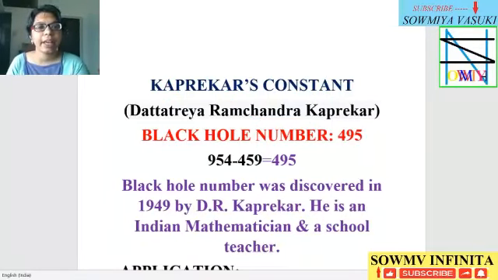Hi, this is Soumya and now we discuss the topic of the black hole number 495. A 3-digit black hole number is 495. This 495 is a Kaprekar constant. This number was discovered by Kaprekar, that is Dattatreya Ramachandra Kaprekar, in the year 1949.